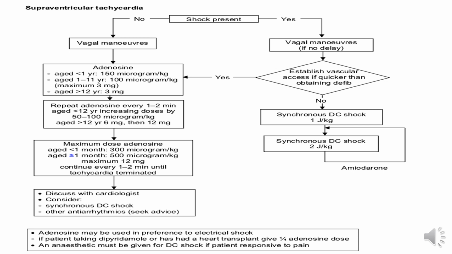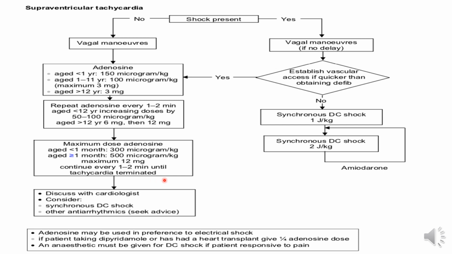So first you have given adenosine. The dose is according to the age, and the maximum is 3 mg. So you gave 3 mg, and then repeat adenosine. If the ECG still shows ongoing SVT, then again you repeat the adenosine every 1 to 2 minutes. If it is more than 12 years, 6 mg, then 12 mg. This is the standard dose for more than 12 years of age. But if it is less than 12 years, it is mentioned here 50 to 100 micrograms per kg. The maximum dose is 12 mg, and you can continue every 1 to 2 minutes until the tachycardia is terminated.